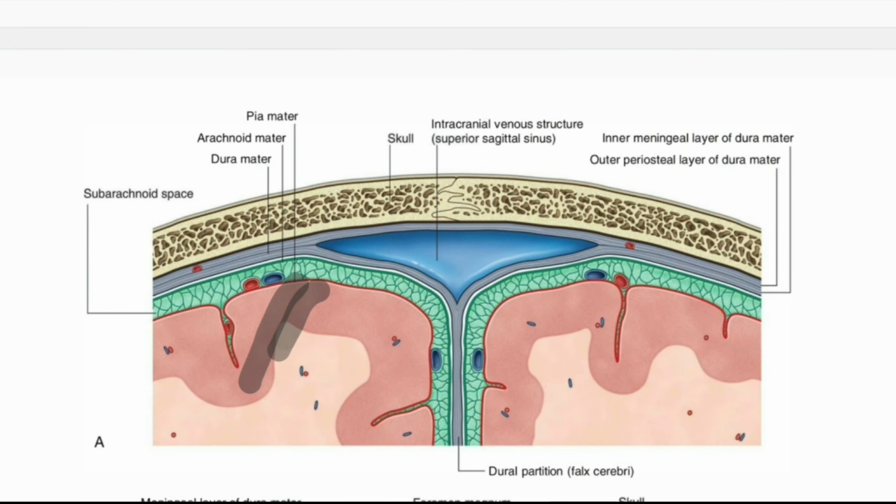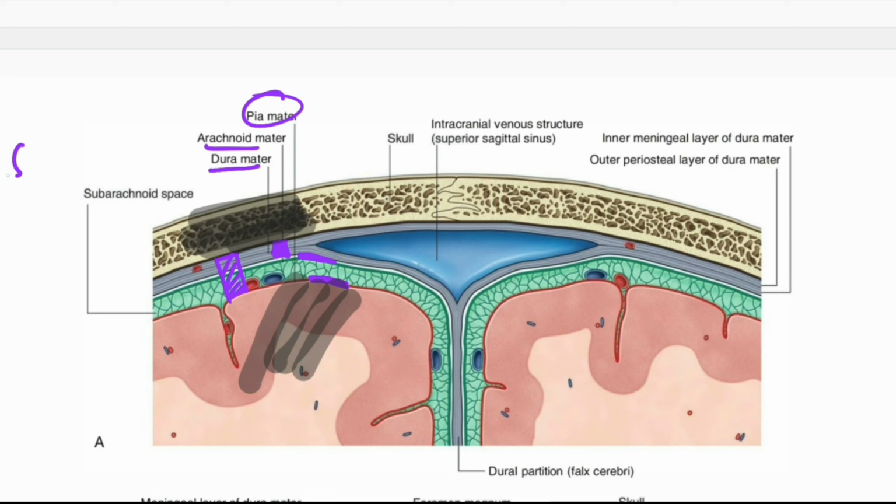This is brain parenchyma, the outer is skull bone, and this is meninges, the covering of the brain. Three layers: outermost is dura mater, and then arachnoid mater, and then pia mater, the innermost layer that is adherent to brain parenchyma. And here is a space, the subarachnoid space.